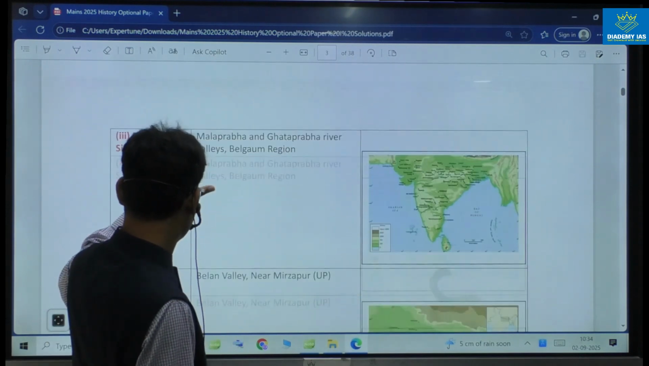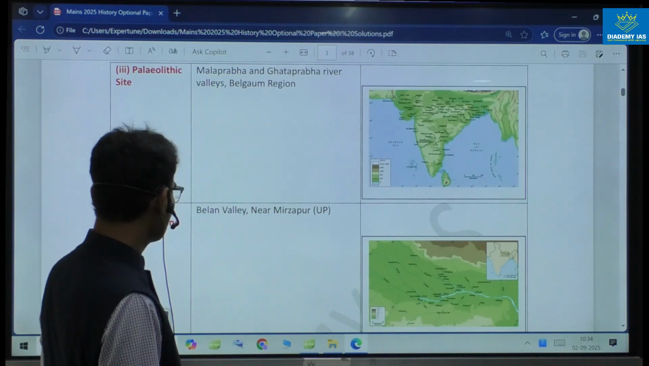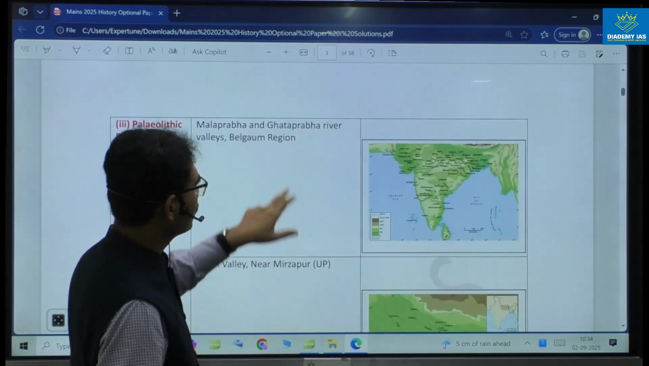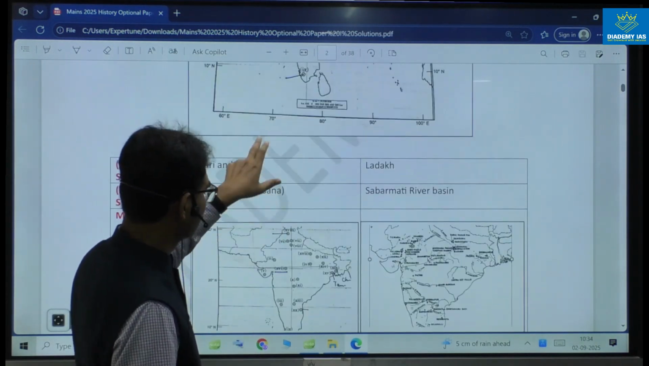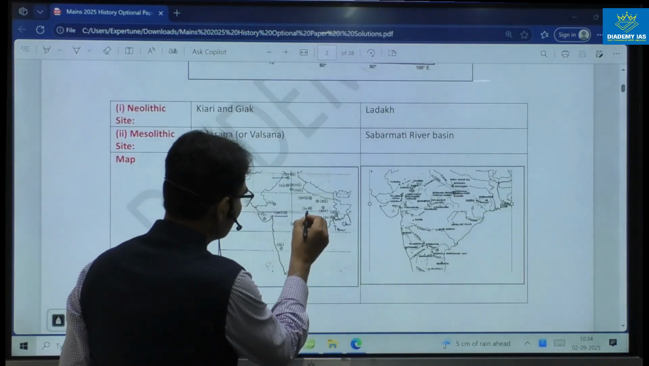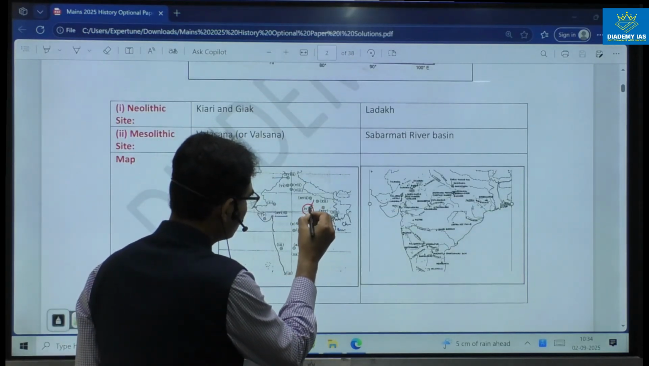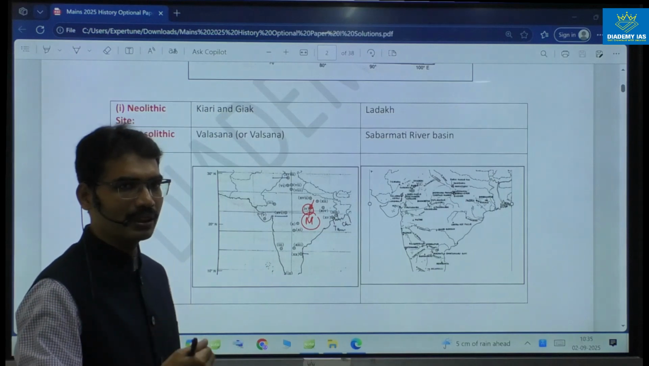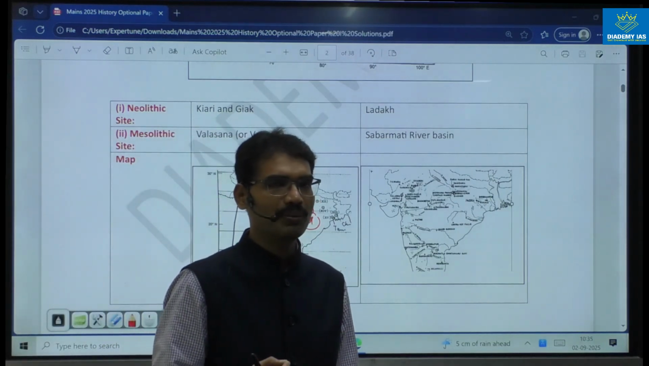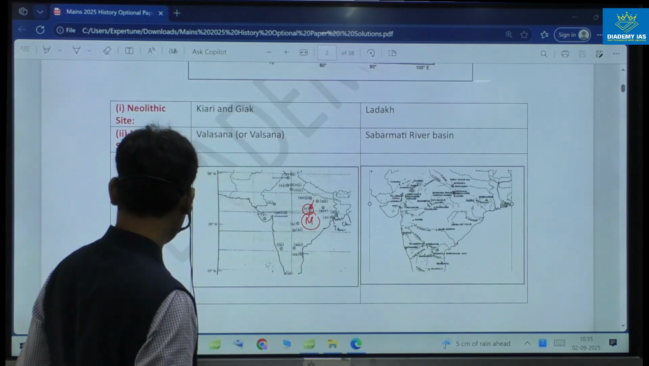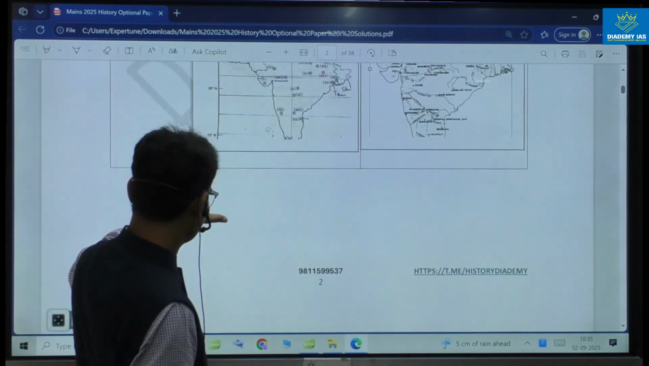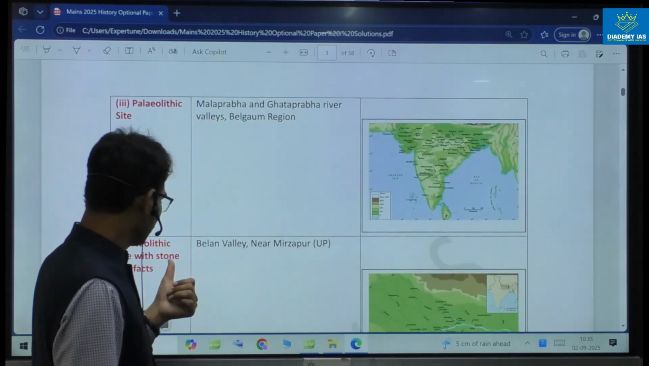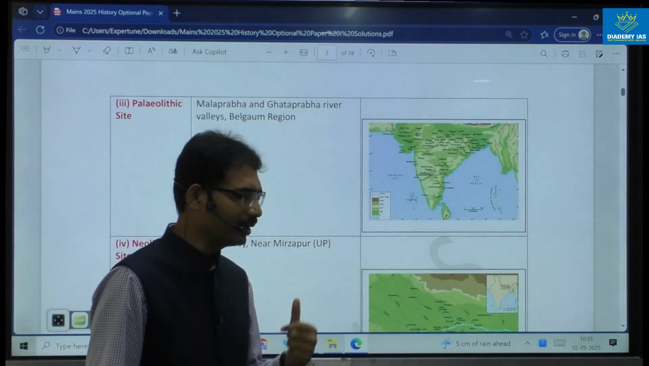Next site, Neolithic site with stone artifacts. That is near the border between Madhya Pradesh and, you can say, this is the fourth site. This is somewhere close to Uttar Pradesh and close to the Madhya Pradesh boundary. And the boundary between Madhya Pradesh and Uttar Pradesh, most famous, Mesolithic or Neolithic, that one is Belan Valley. So, Neolithic site with stone artifacts, Belan Valley near Mirzapur.